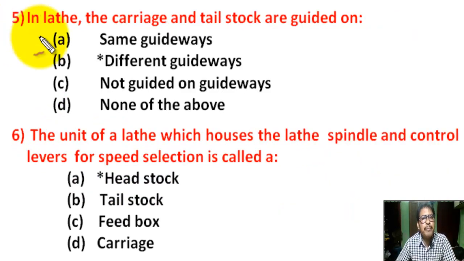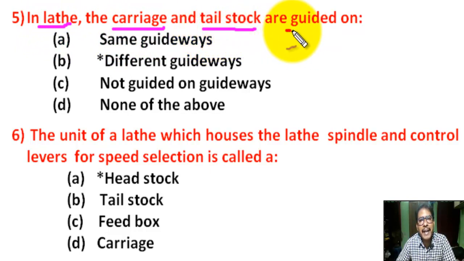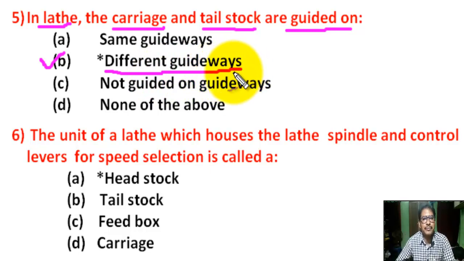Question number 5. In lathe, the carriage and tailstock are guided on. There are 4 options. Correct answer is B. Guided on different guide ways.